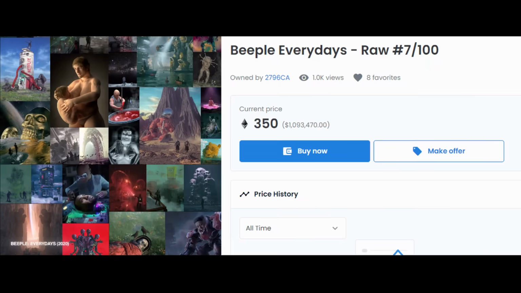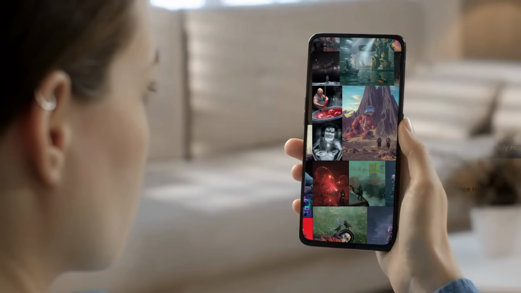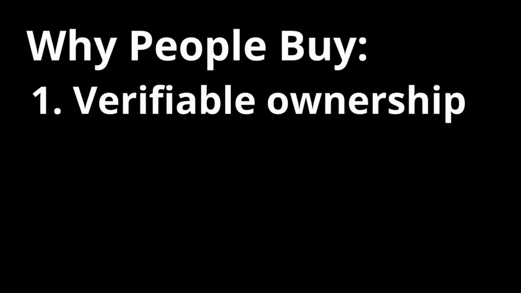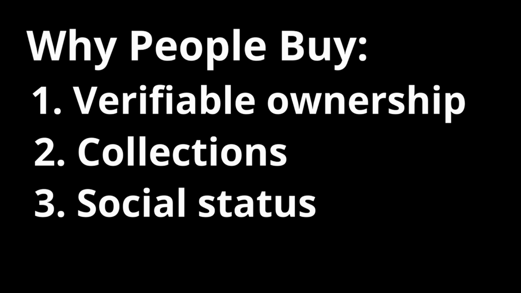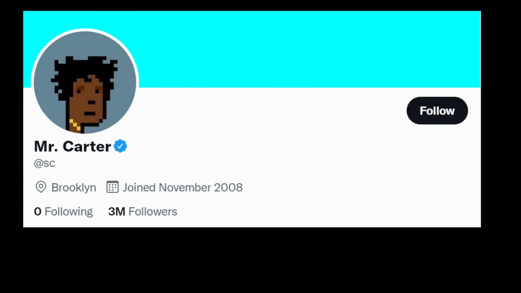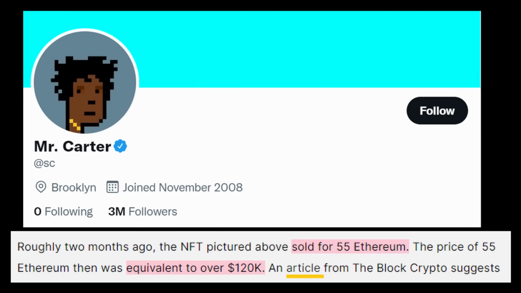Now you might be thinking, why would I pay $100 or $1 million for something that I could literally just screenshot and have for free in my phone? And that's a great question. It really comes down to the verifiable ownership, collections, and social status. So just like most expensive things, they're generally purchased in some way as a status symbol. And then as everything is turning more and more to the online world, it's just a natural extension for people to want status in this world that they live in, the digital world where we spend most of our time, frankly. So this is why we're seeing expensive NFTs being used as profile pictures on social media, because it's just status. It's social status in the online world.